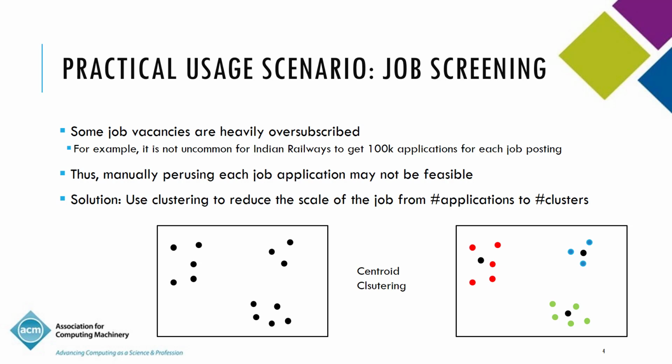Now what you can do is look at the hypothetical application that is in the centroid, and make a decision as to whether that centroid application needs to be shortlisted or rejected. In certain cases, you might decide to shortlist, in which case you apply the decision that you make on the cluster centroid to the entire cluster.